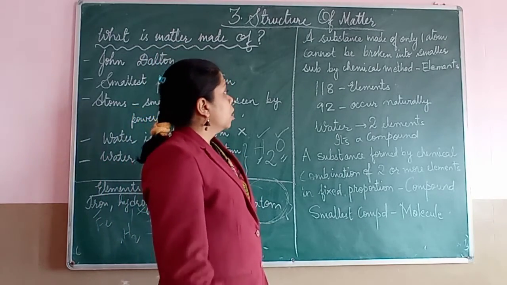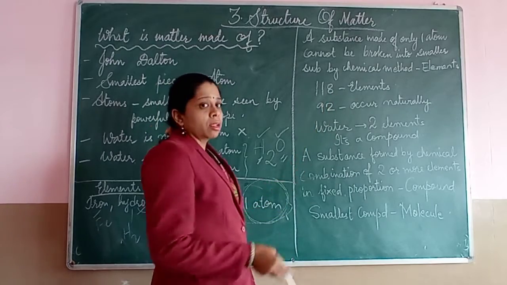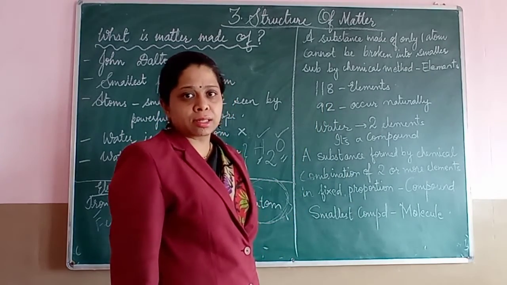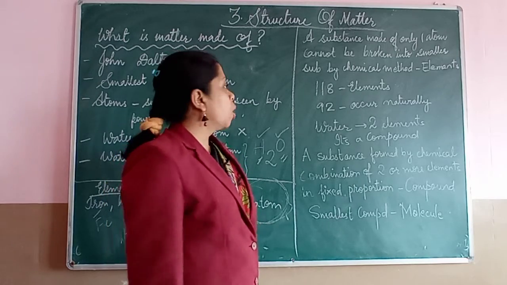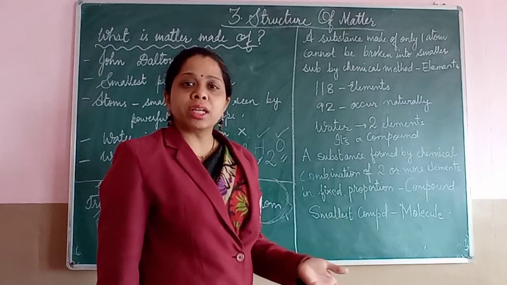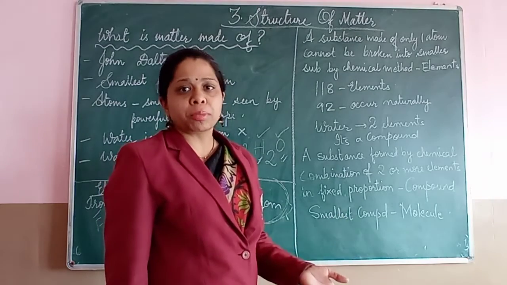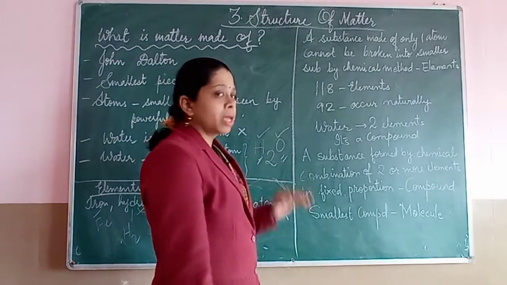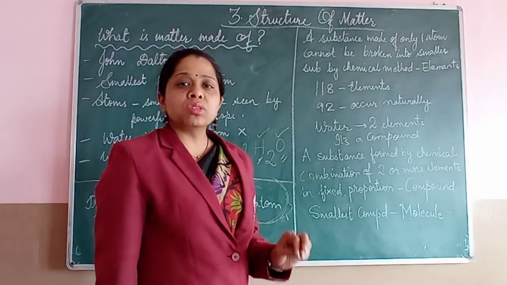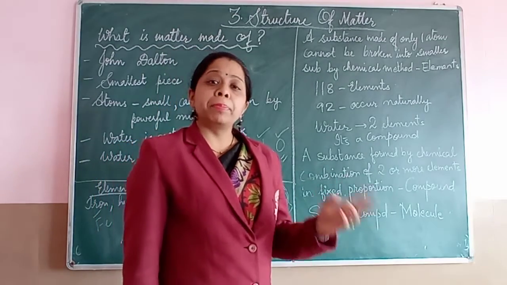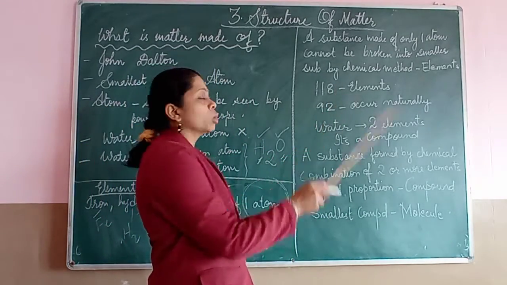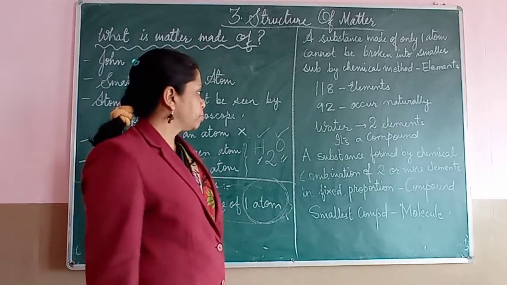Now, in our universe, on this earth, there are a total of 118 elements, out of which 92 elements are naturally occurring. We get them naturally from earth. But the remaining elements are prepared in laboratories. So you need to remember, there are a total of 118 elements.